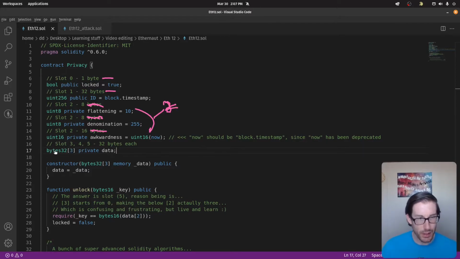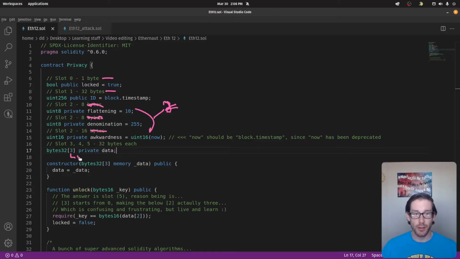And this last one here is going to be a series of slots. With arrays specifically, I learned this through the blog that I told you to read, the first slot, I think should be slot 3, maybe slot 3. If it's not slot 3, it'd be slot 2, where you put in the length of the array.